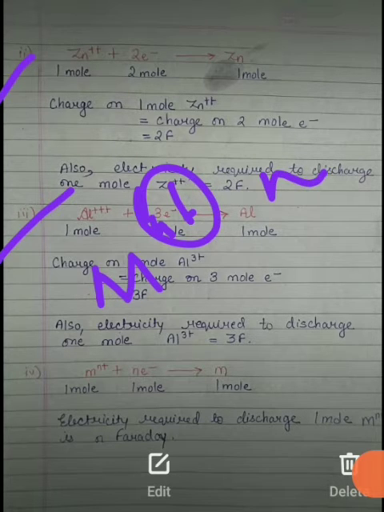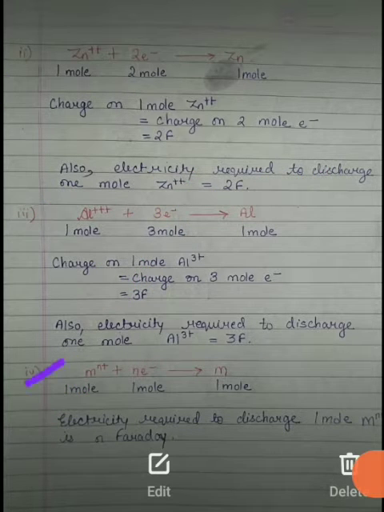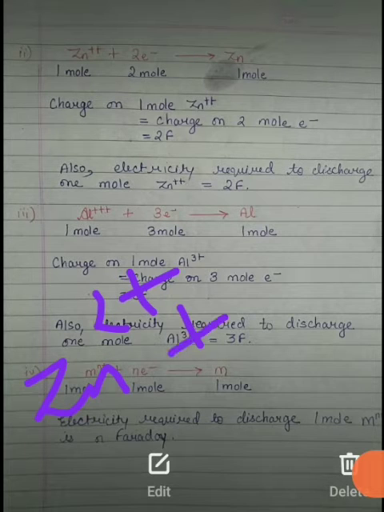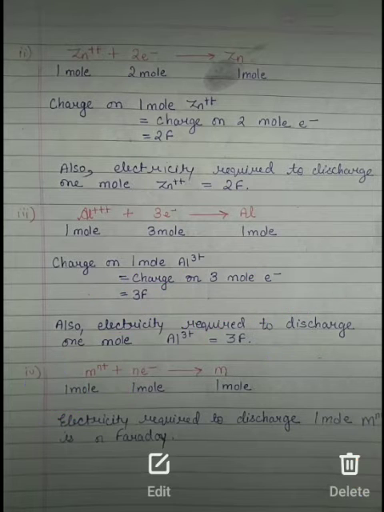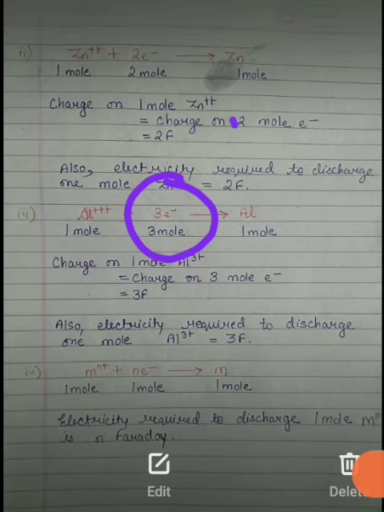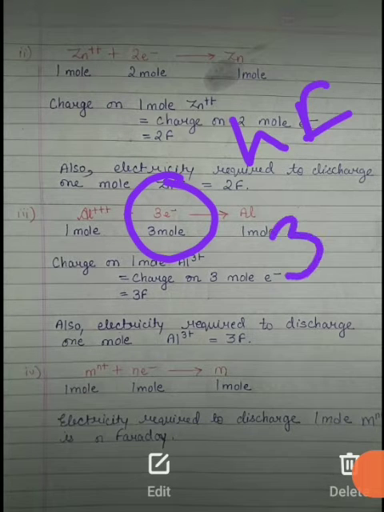From the above equations, for Zn2+ reacting with 2 electrons, n is 2. So 1 mole of M^n+ needs n Faraday. For aluminium, it reacts with 3 moles of electrons, so nF will be 3F.